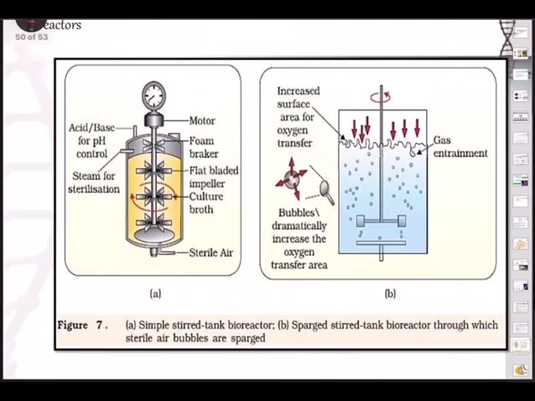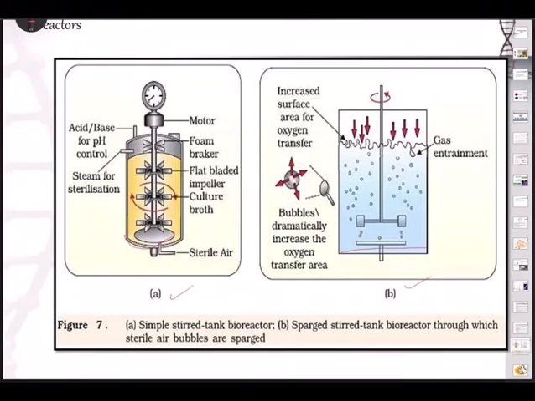Here we come. These are the bioreactors. You can see here a flat base, and here you can see the curved base. So we have what is called a simple stirred tank bioreactor. This is a simple stirred tank bioreactor, and this is a sparged stirred tank bioreactor. A stirred tank bioreactor is usually cylindrical, as you are seeing, with a curved base to facilitate the mixing of the reactor content. The stirrer facilitates even mixing and oxygen availability throughout the bioreactor.